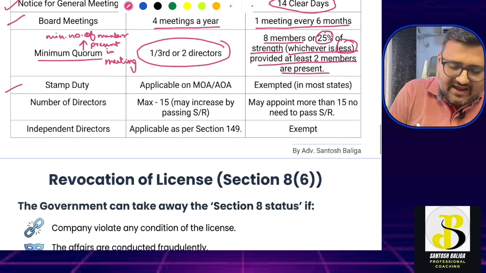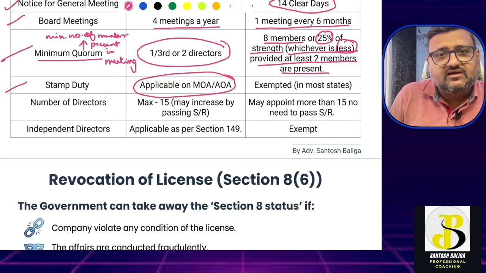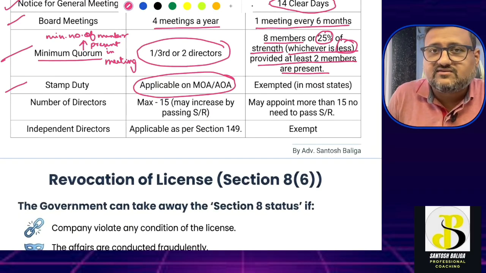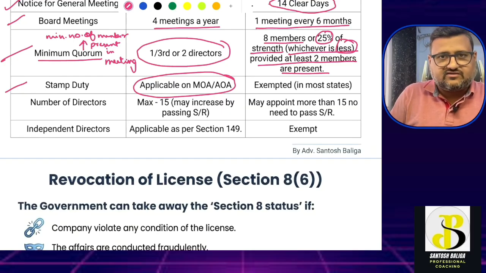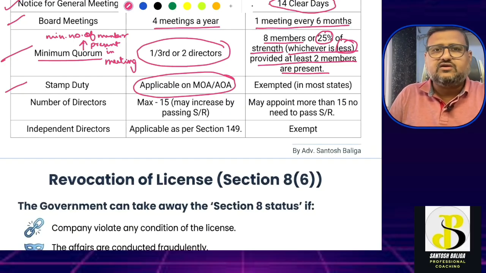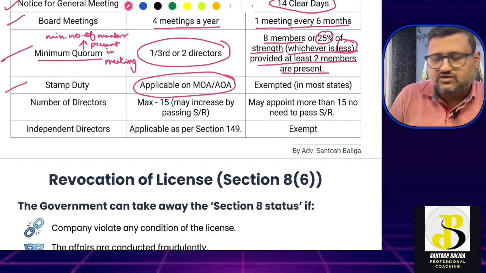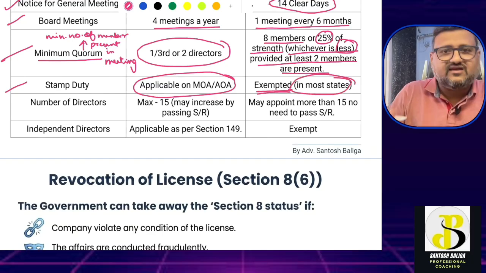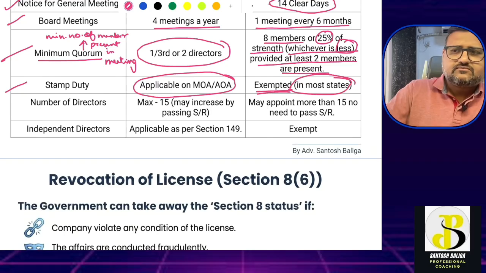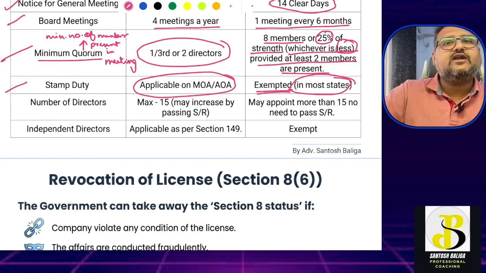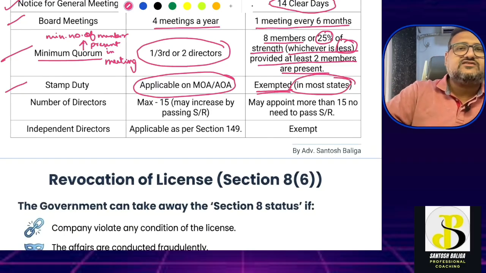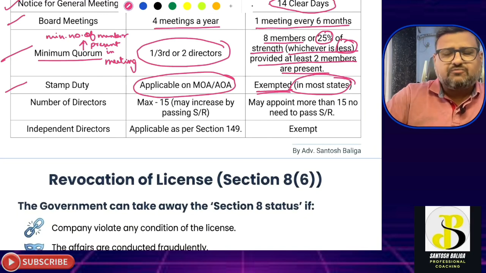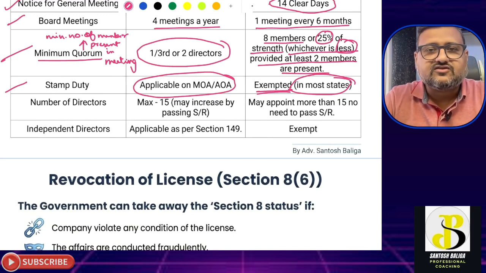Now, in case of stamp duty, it is applicable for a regular company in case of MOA and AOA. AOA and MOA mean Memorandum of Association and Articles of Association. I will soon come up with videos on Memorandum of Association and Articles of Association also, so wait for those videos. But in case of a Section 8 company, such stamp duty is exempted in most cases. Stamp duty basically comes under the purview of different state governments, so different states have different stamp duty applicable. But for most of the states, it is exempted in case of a Section 8 company.